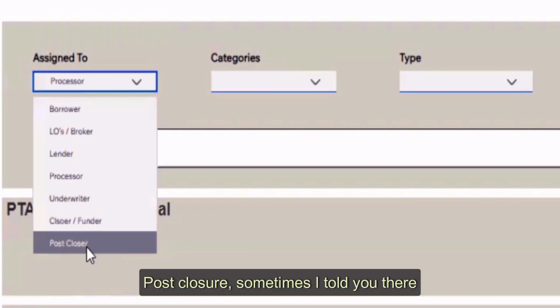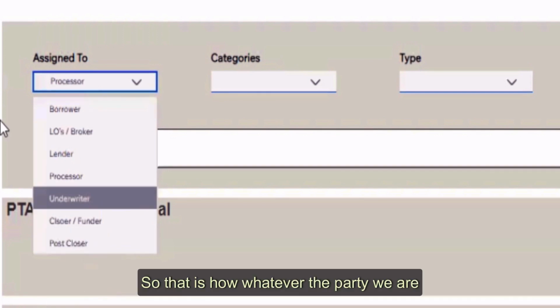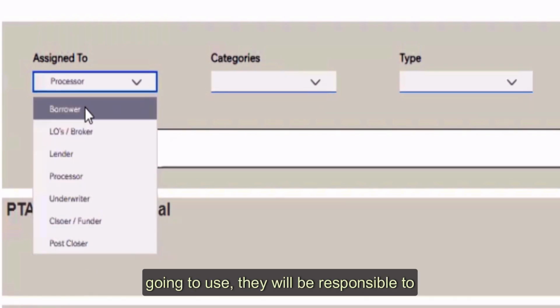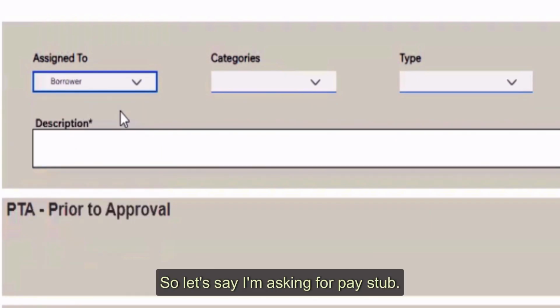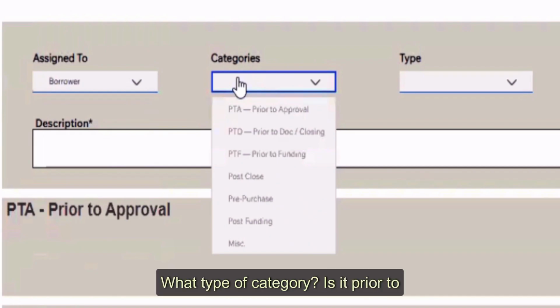Post closure, as I told you, there could be miscellaneous conditions or post closing conditions. Who will check and clear those conditions post close? Whatever party we use, they will be responsible to fulfill that condition. So let's say I'm asking for a pay stub. I will check borrower needs to provide the pay stub. Category: what type of category?